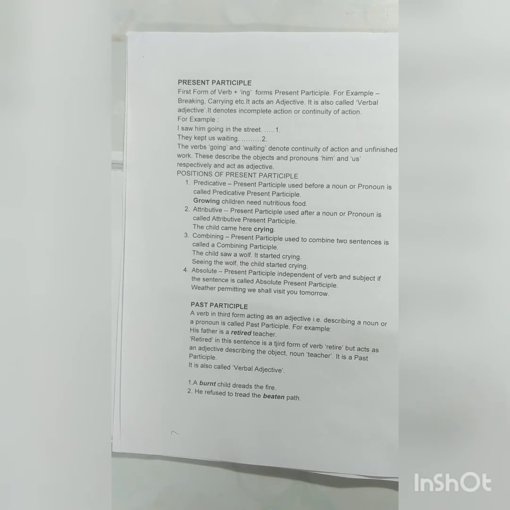Second, attributive. A present participle used after a noun or pronoun is called in attributive position. I heard her singing. Singing is a verb but it is used as an adjective and is used in attributive position.